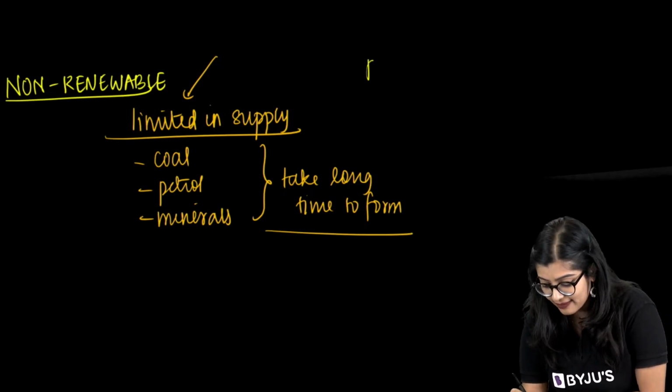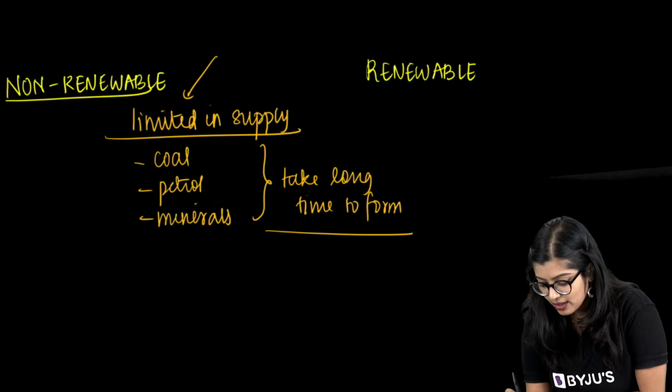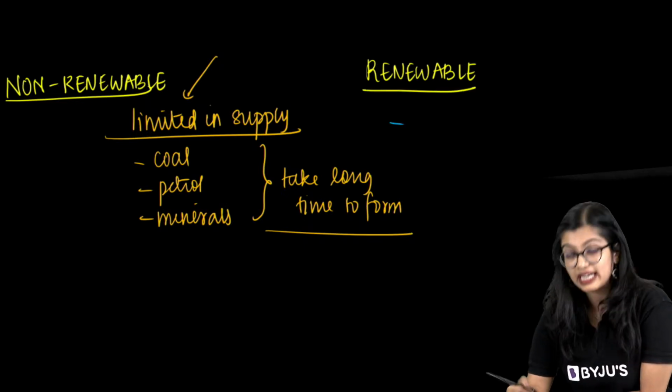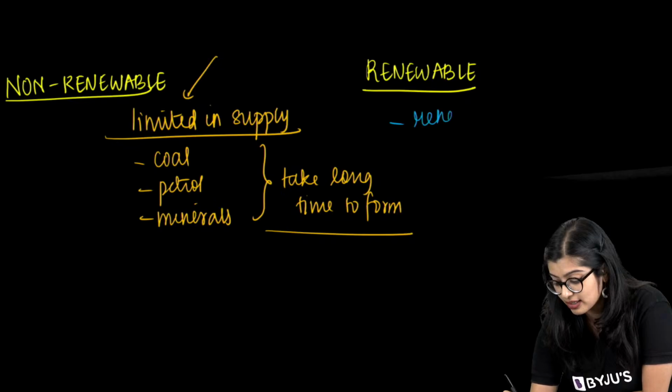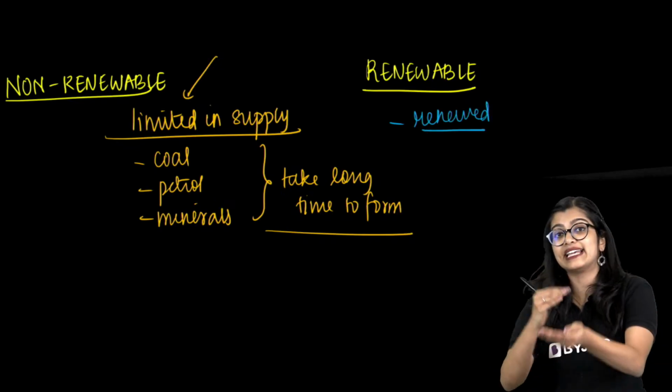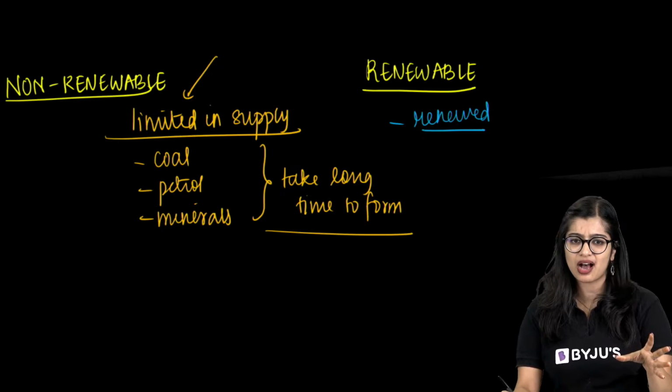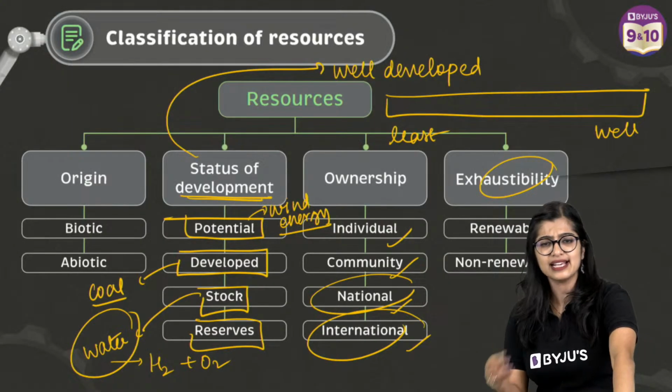While on the other hand, we have renewable. This is there in class 8 also, very easy. We have renewable sources of energy wherein we see that it is abundant, it can be renewed, right? We can get it back. So we see that your wind, water, solar, they all come under this category. Yes? Exhaustibility is there in EVS also.